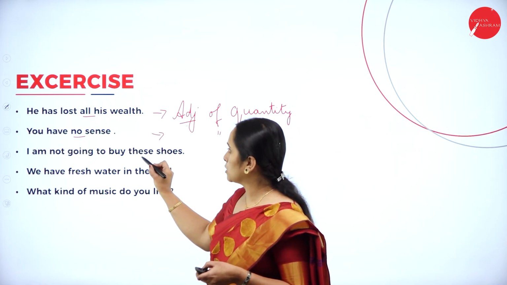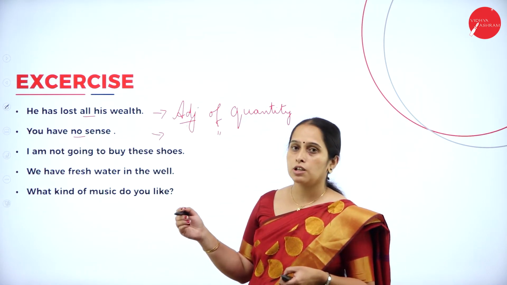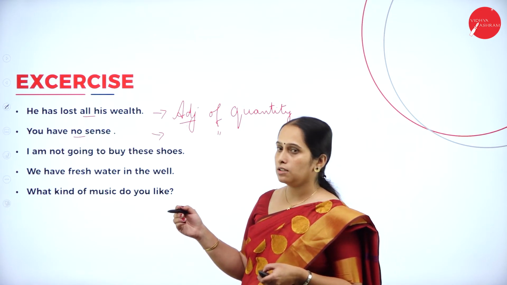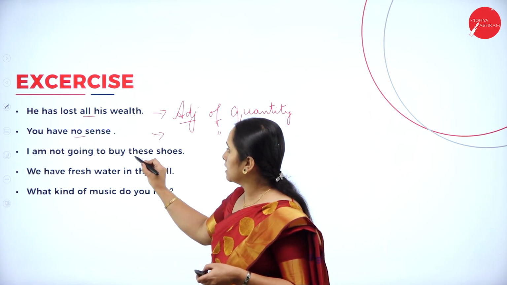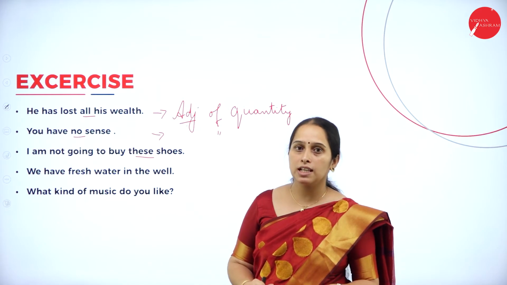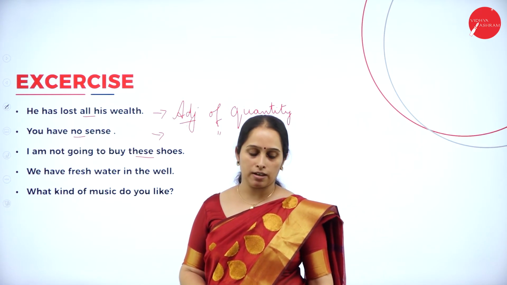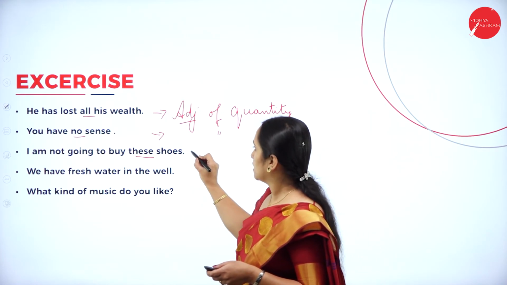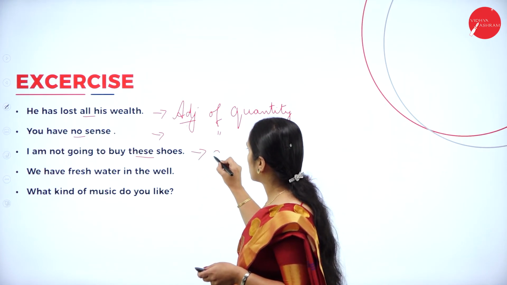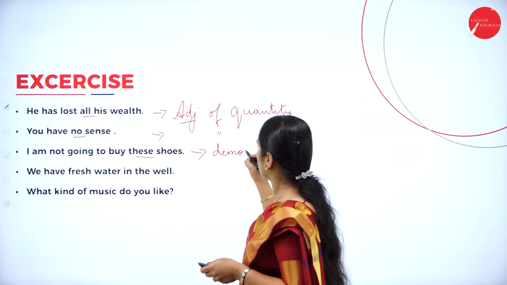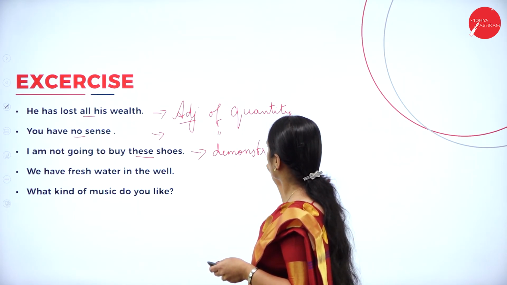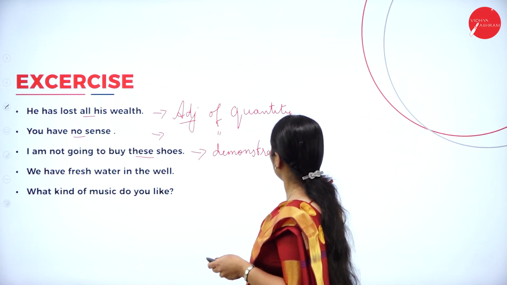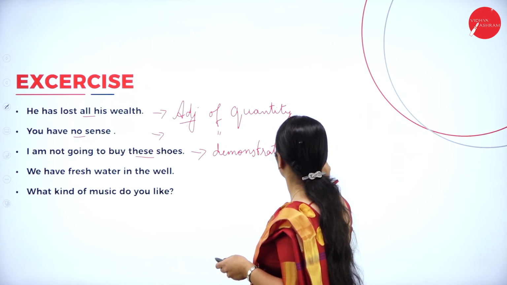Which is the adjective here? These is the adjective. So what kind of adjective is this? This is a demonstrative adjective.